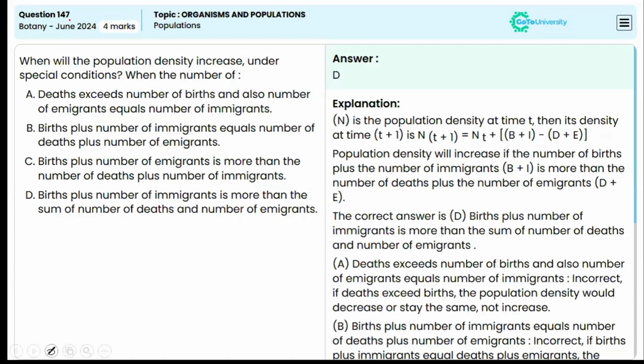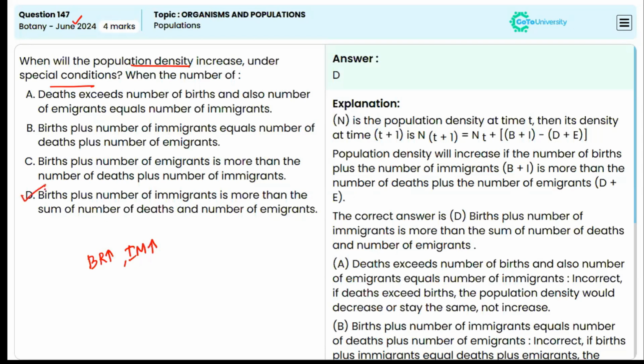This question is from June 2024. When will the population density increase under special conditions? So we know that when the birth rate increases and the immigrants increase, the population density also increases.